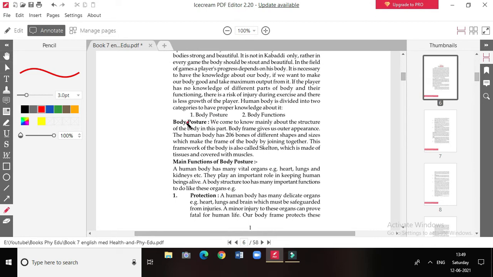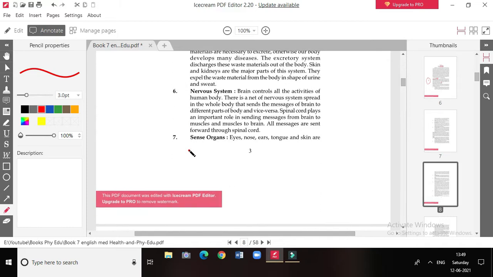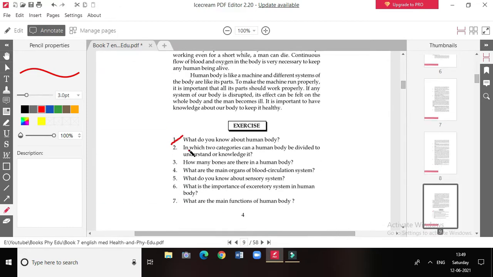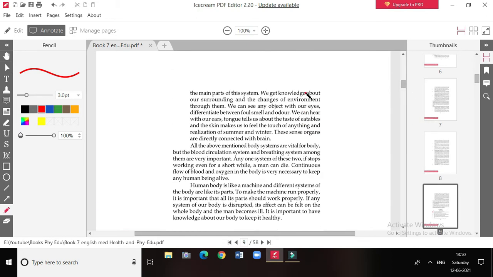Here is the answer, the second paragraph, body posture, from here to here. This is your first answer. Second question: in which two categories can a human body be divided to understand it?